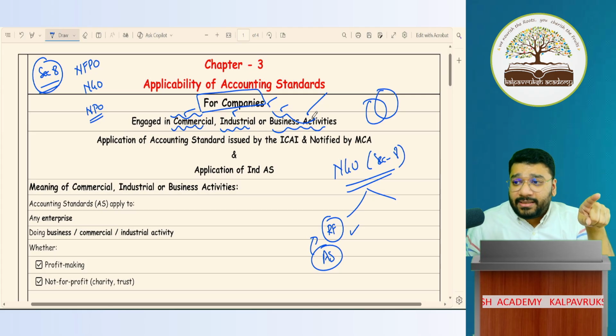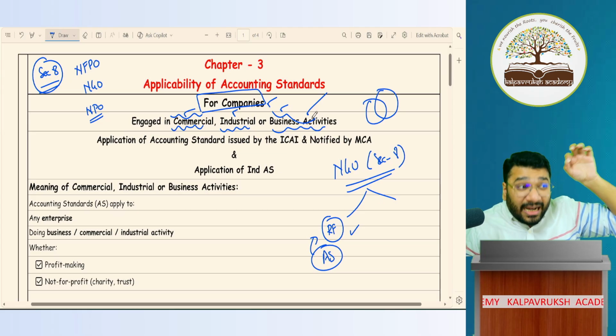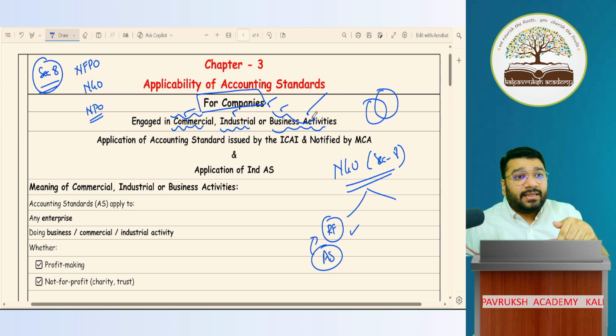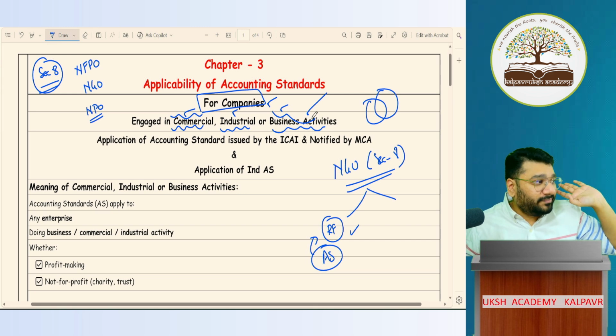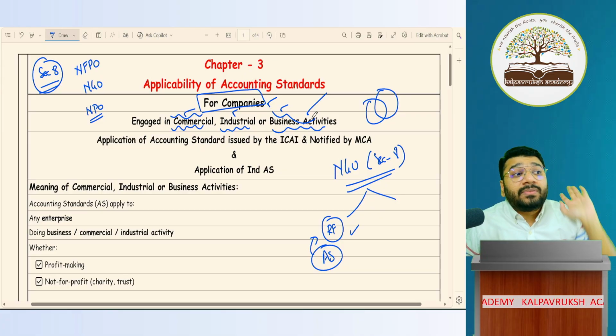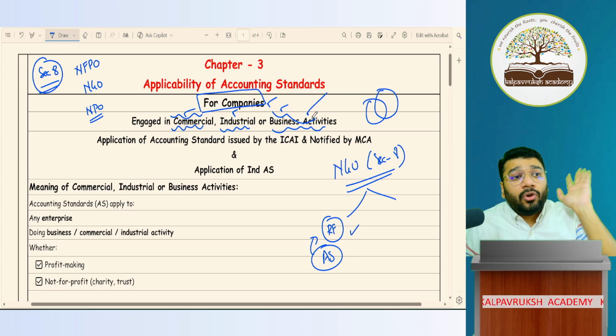If that interest, you're again using it for that purpose only, for which you've collected the money, then it is not a commercial motive. But that interest, if you can use it for whatever purpose you want, for any purpose of the organization, then it becomes a commercial motive. So in that case, you have to follow AS.